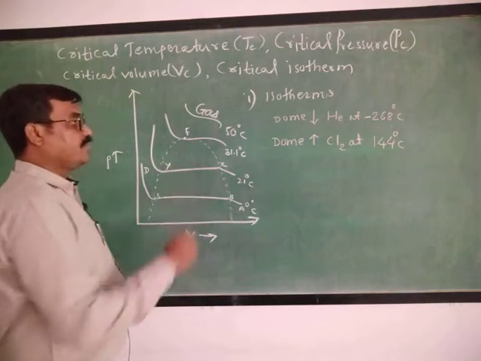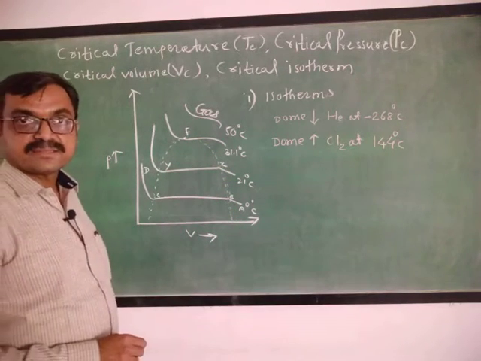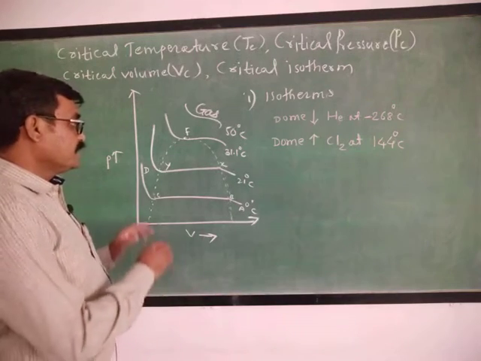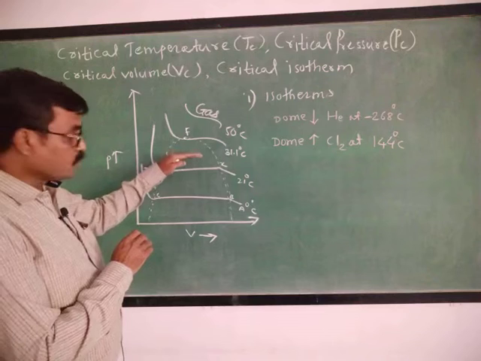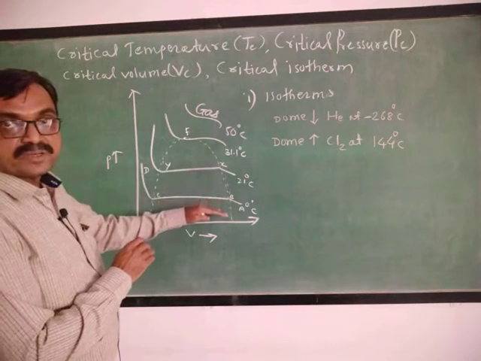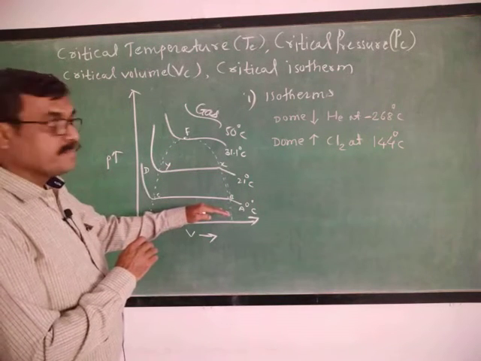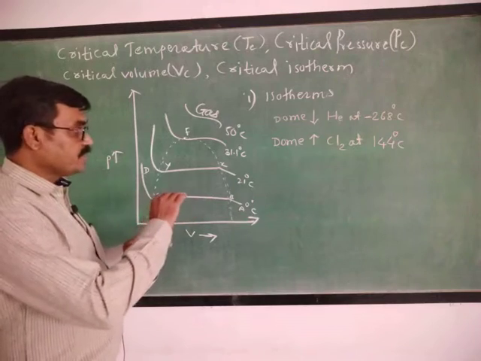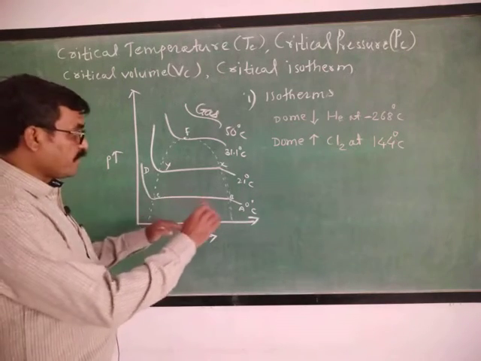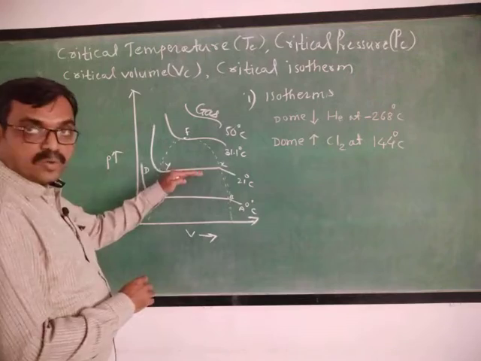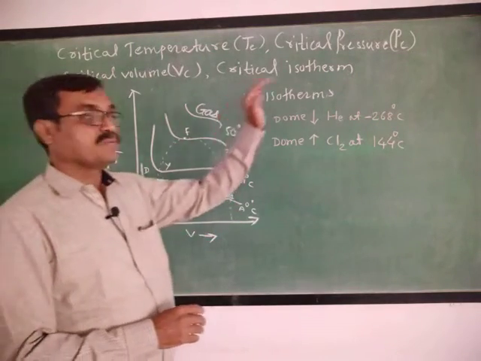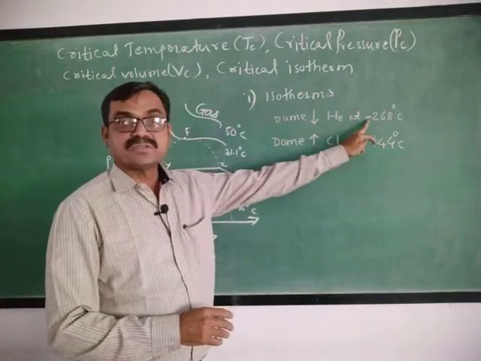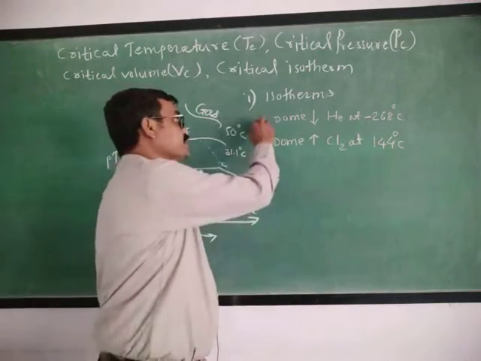Now, if we take the example of helium gas, then a dome shaped curve below this CO2 curve is observed. The dome shaped curve for helium is below the dome shaped curve of CO2 gas, and it will be observed at a temperature of minus 268 degrees Celsius.